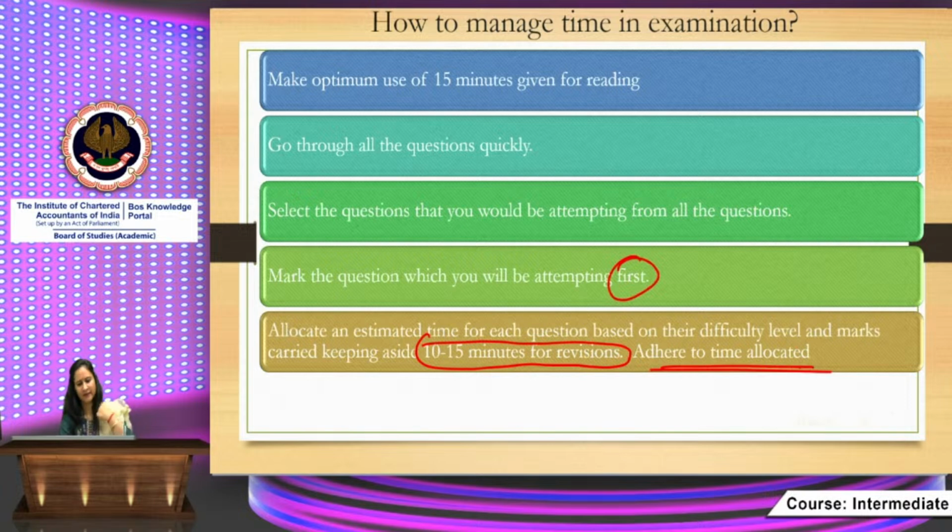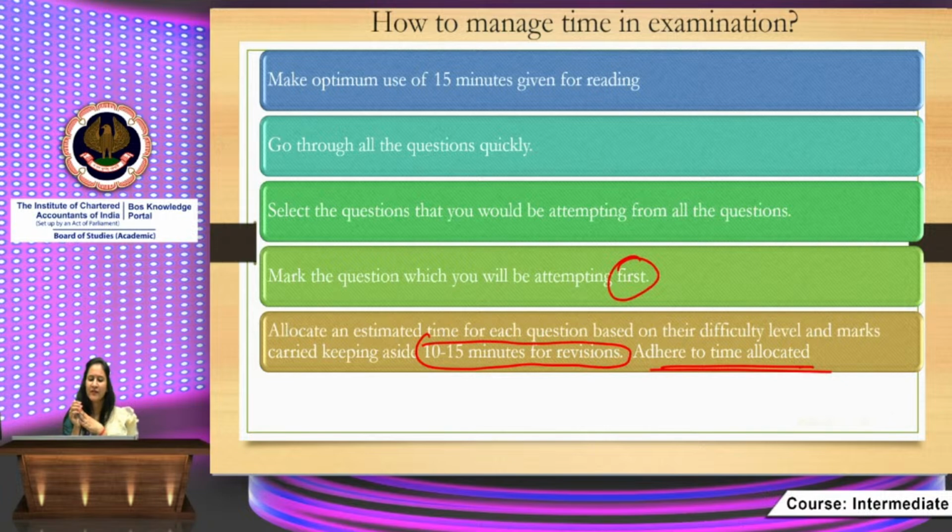Let's say we have to do 4 questions, right? So you should allocate time for each question. And if you are doing a question and you feel you are stuck somewhere, you keep on thinking what all provisions are applicable, whether there is an exemption available for this or not, I'm not able to recall. So I will say specify time for each question, like say 10 minutes. Then if you are running out of time, if you have already given 10 minutes to that particular question, then switch to the next question.